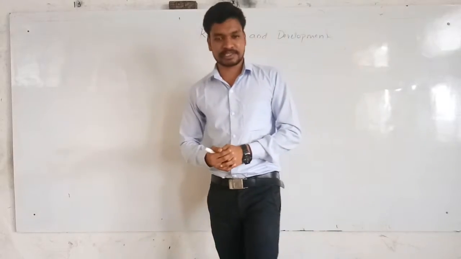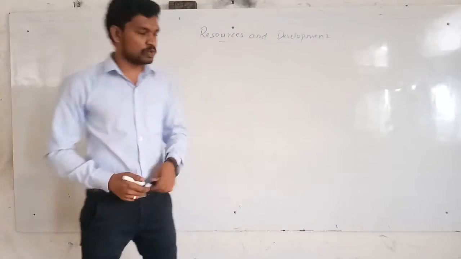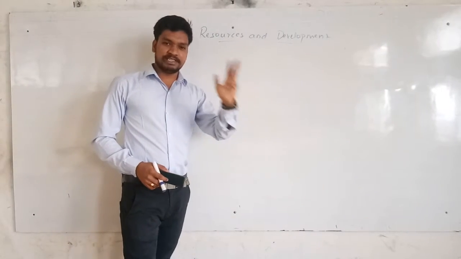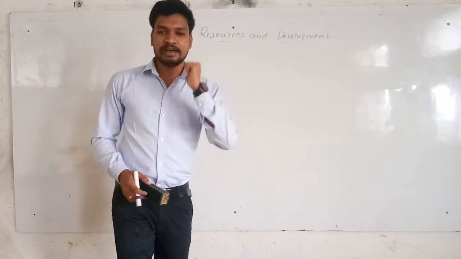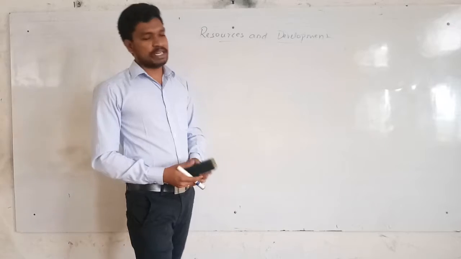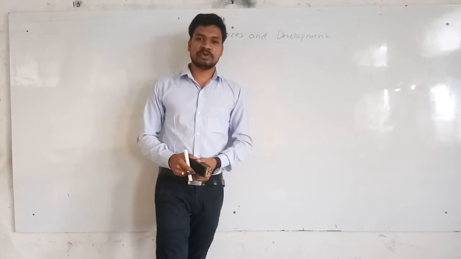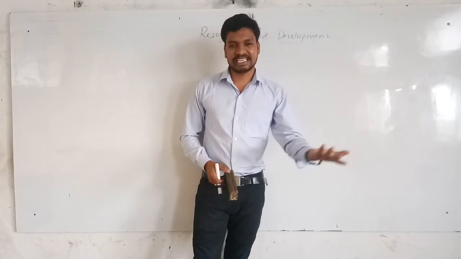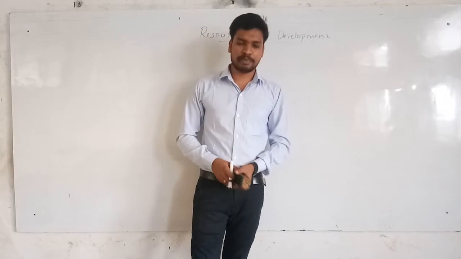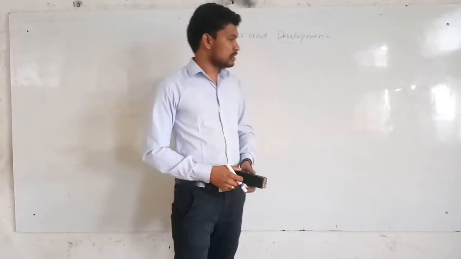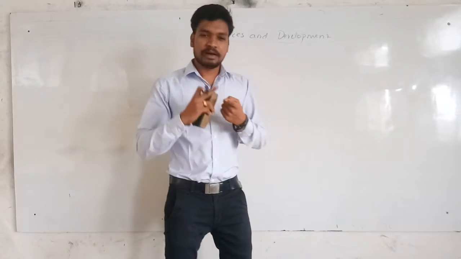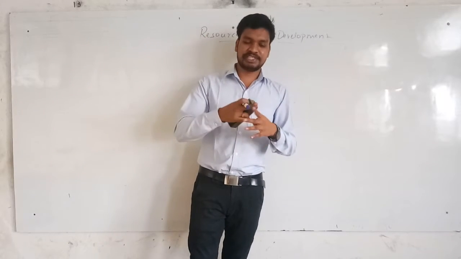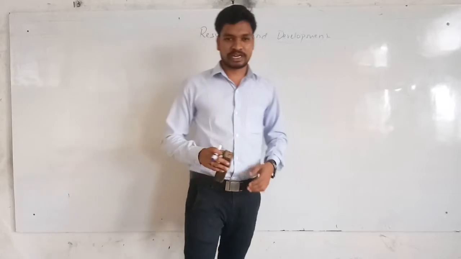Then about the ownership we discussed. Based on ownership, we have four classifications: individual resources, community resources, national resources, and international resources. The fourth one we discussed is based on the status of development. There are four: potential resources, developed resources, reserve and stock. Potential, developed, reserve and stock. That's all the four classifications we discussed.